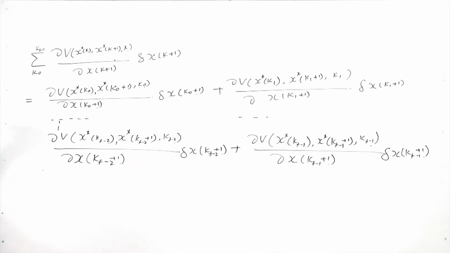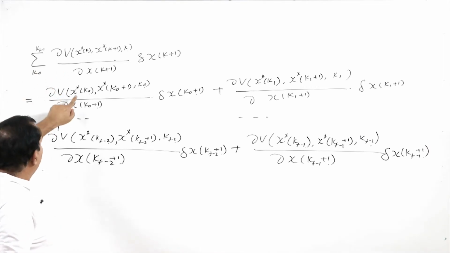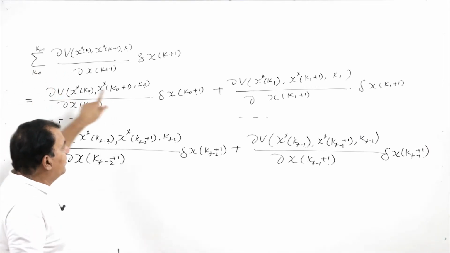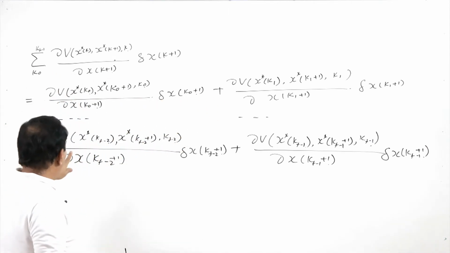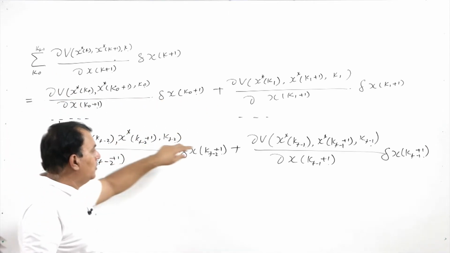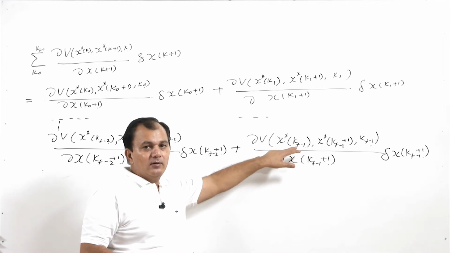So, this gives me nothing but the expansion of this summation, the second term of the first variation which we have considered, by replacing k by k 0, then k 1, second last term kf minus 2, last term kf minus 1.